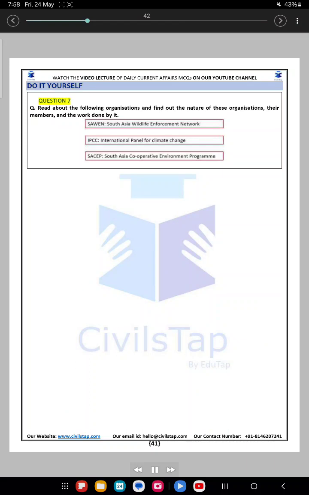Do it yourself. Question 7. Read about the following organizations and find out the nature of these organizations, their members, and the work done by them. Biodiversity Part 1.